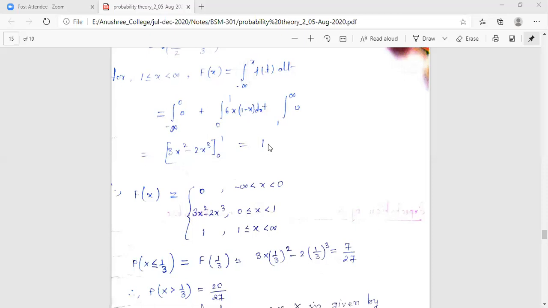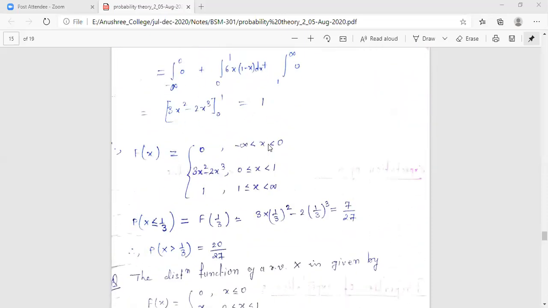So in summary, we have capital Fx equal to 0 in the interval minus infinity less than x less than 0, 3x square minus 2x cube in the interval 0 less than or equal to x strictly less than 1, and 1 for x greater than or equal to 1, strictly less than infinity.